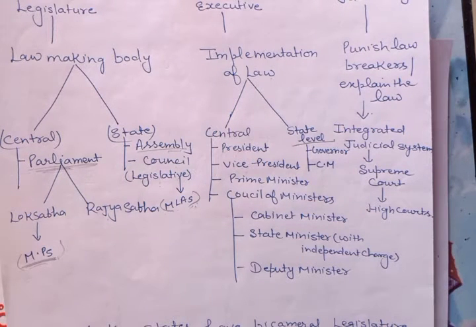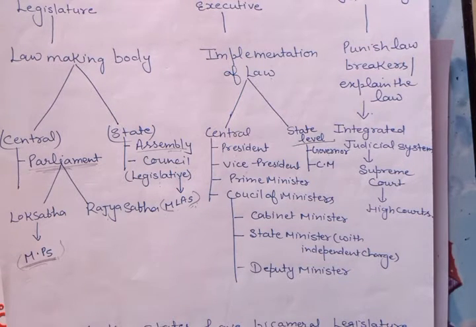Next one is judiciary. Judiciary is one of the important organs among the three because if there is any dispute between the legislature and executive, it is the prime responsibility of our judiciary to settle that dispute. In our country, India, there is an integrated judicial system. And the apex court of India is the Supreme Court, which was set up on 28th of January 1950 in New Delhi. And after that, there are 25 High Courts working in our country, India.